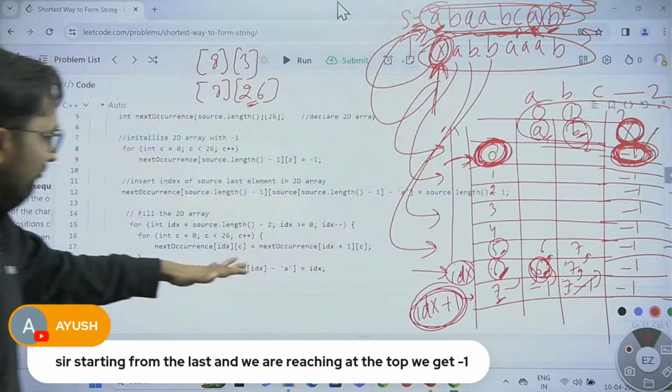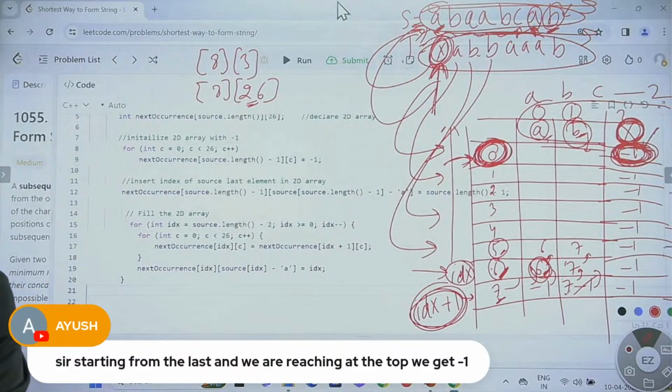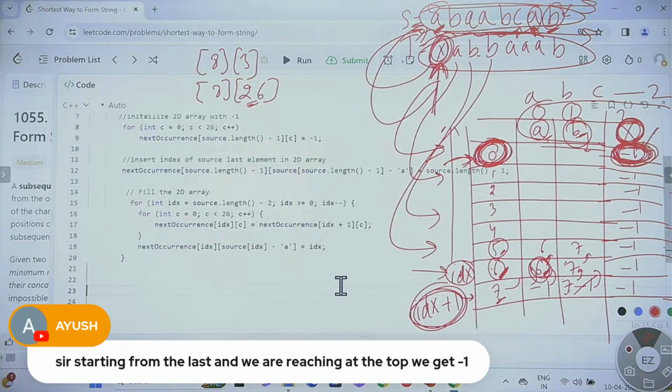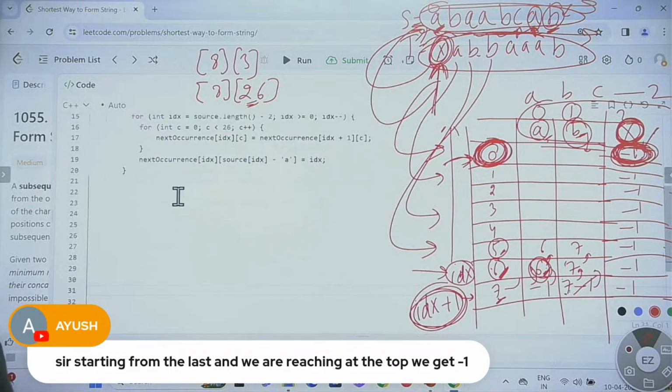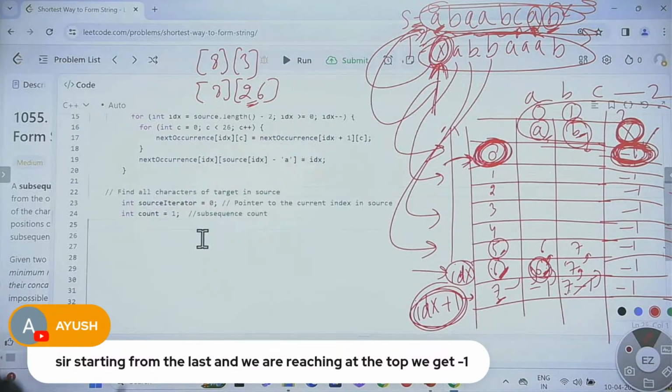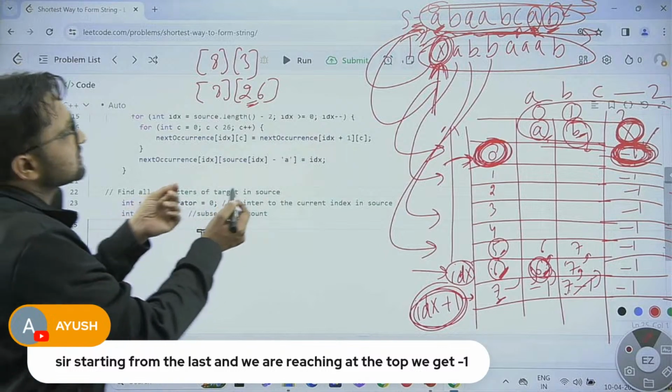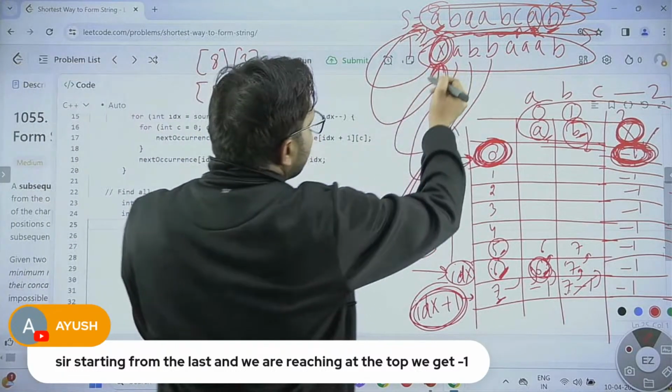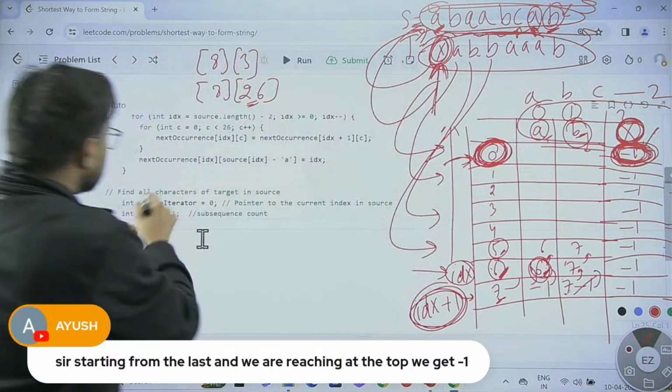So let me write the code for that. First, I'm declaring two variables over here. One is the count variable. And one is the source iterator, meaning we will start from here.